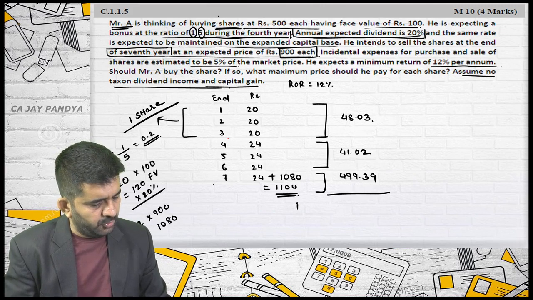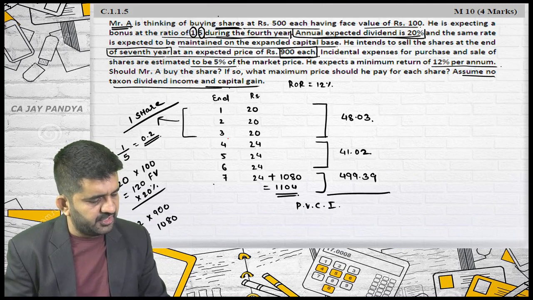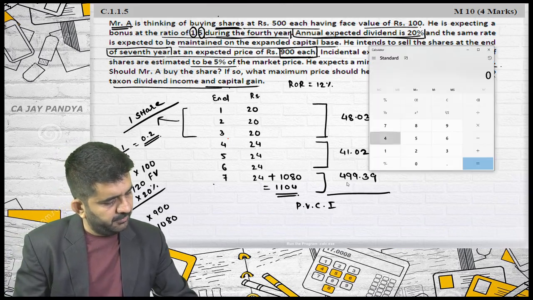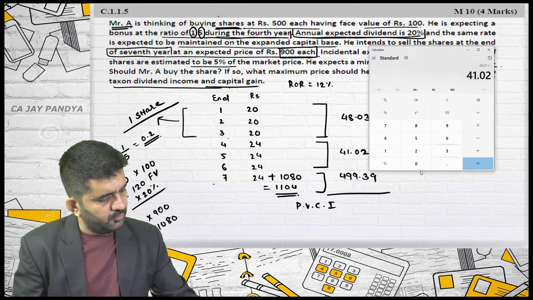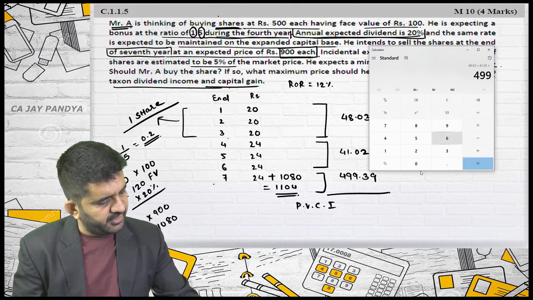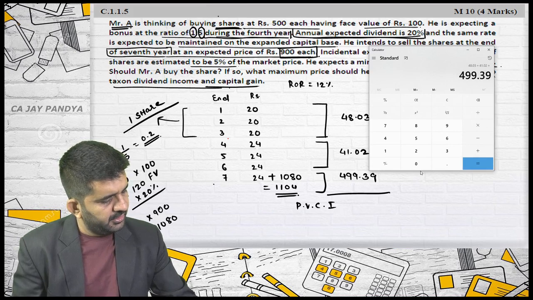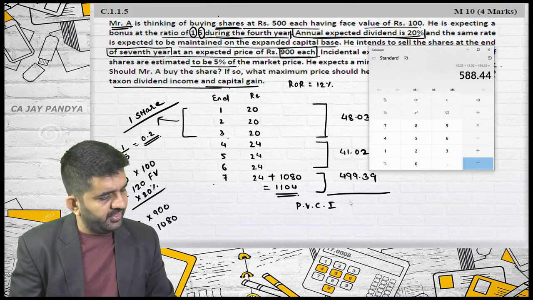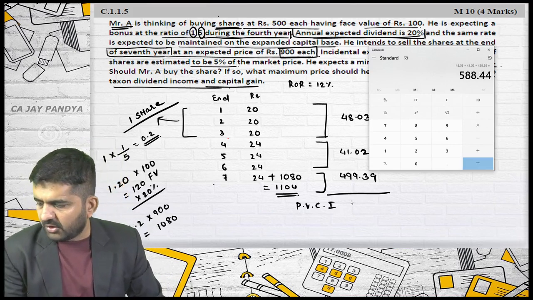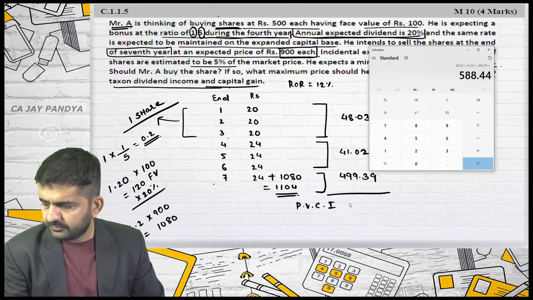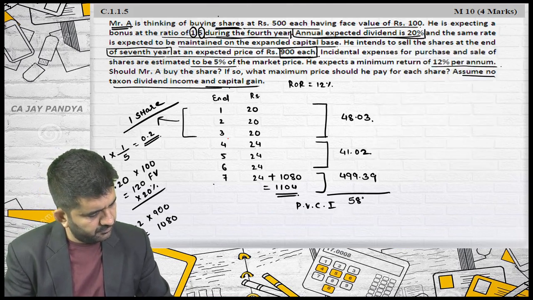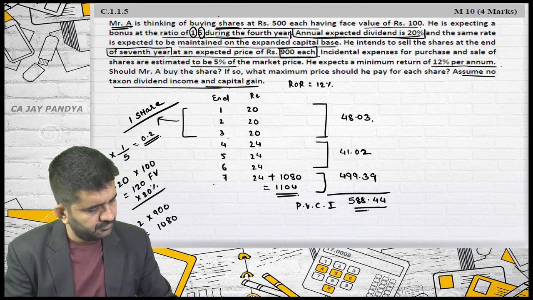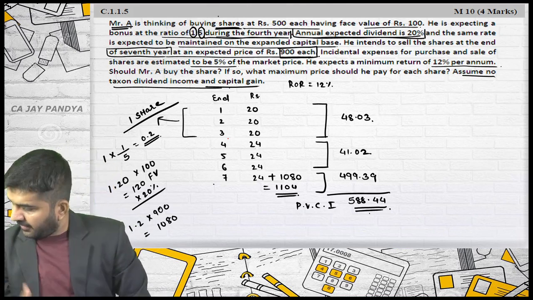If I find out the present value of cash inflow, it will be 48.03 plus 41.02 plus 499.39 is 588.44. Making some mistake?